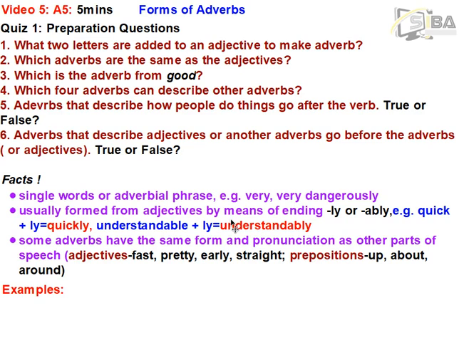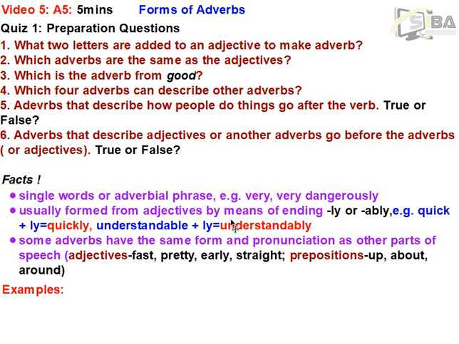Then we have some adverbs that have the same form and pronunciation as other parts of speech, for example, adjectives. That is an activity you did in the previous video. We have some adjectives that are the same as adverbs, for example, fast. It depends how you use it in a sentence. So if you are using them, make sure you use them well for the reader to know that you've used fast as an adjective, or you use it as an adverb. We shall be looking at examples very soon.